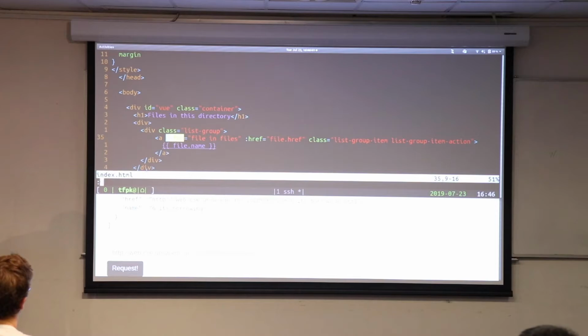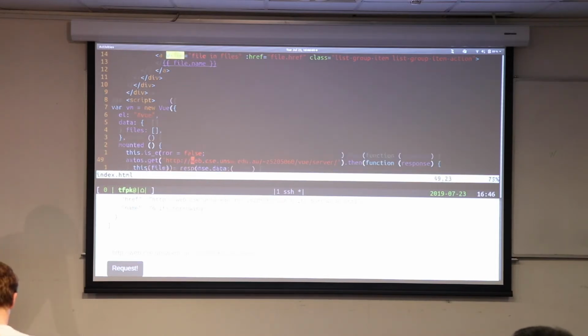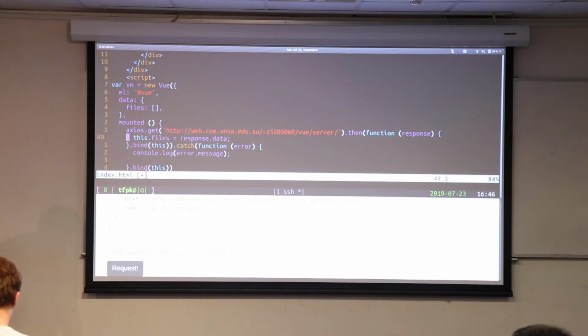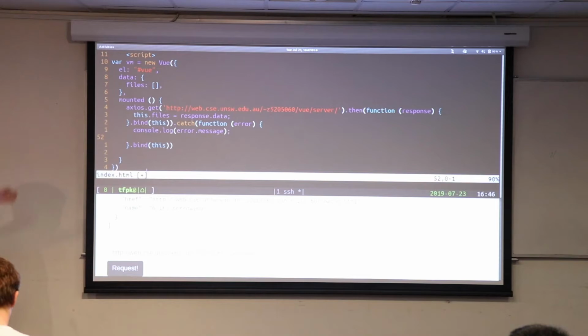So let's now have a look at this a bit closer. We've already seen most of this before. We've seen that we've got this Vue element. We've seen it's inside a Vue container. It's got this piece of data called files, which is the list. It's an empty list at this point. The only interesting thing is now we've got this mounted function.